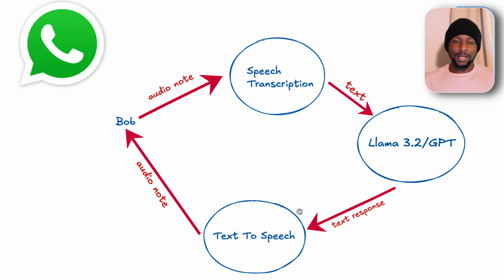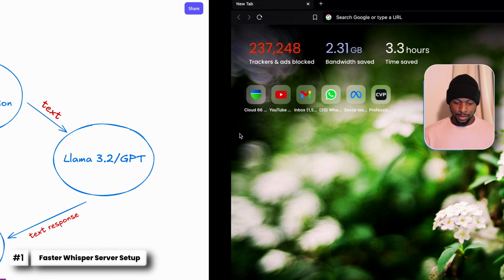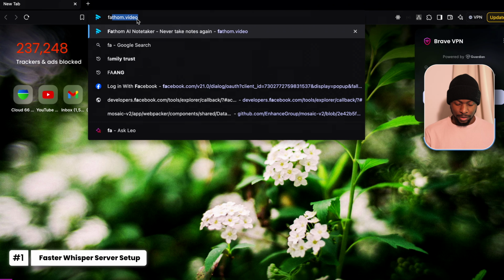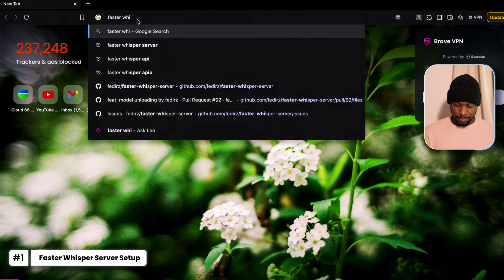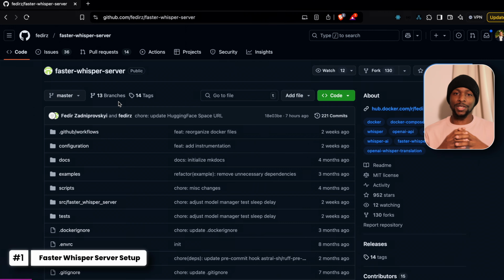So let's get started. For the first part, which is converting an audio note or a voice message into text, we are going to use Faster Whisper Server. Let me open my browser and go to the Faster Whisper Server repository. I hope you could tell from the name that it's a high-performance implementation of OpenAI's open source Whisper model, which is responsible for converting audio into text.